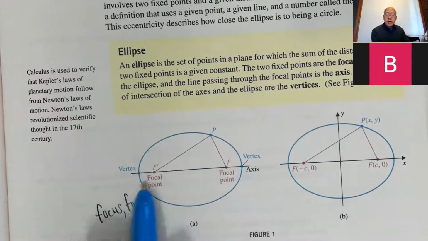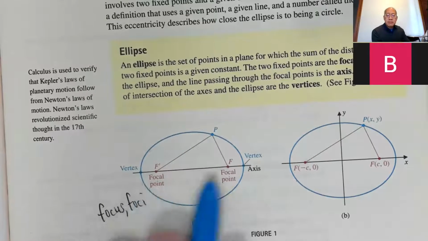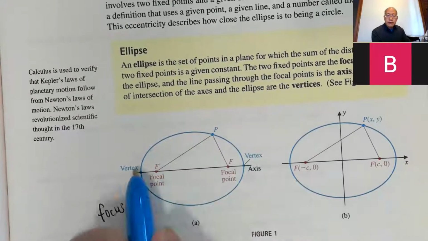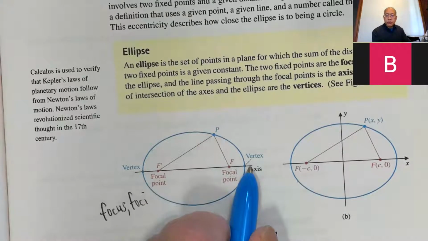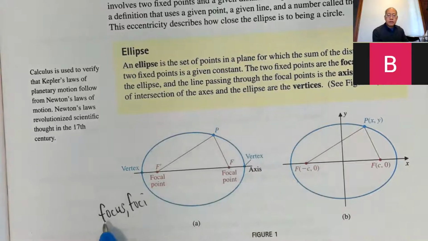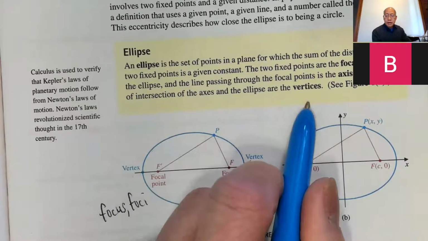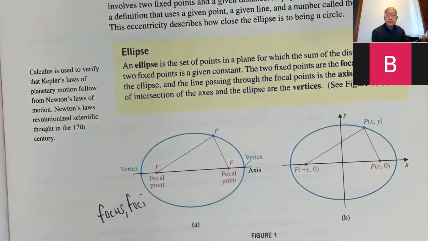And the endpoints of the major axis are the vertices. One vertex, two vertices. The plural of vertex is vertices. We don't say vertexes, but vertices. So one focus, two foci, one vertex, two vertices. Okay, so that's our English language lesson for the day, I guess.